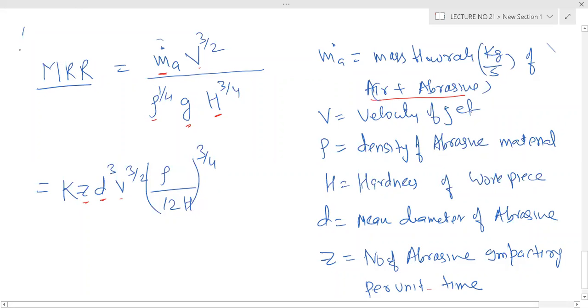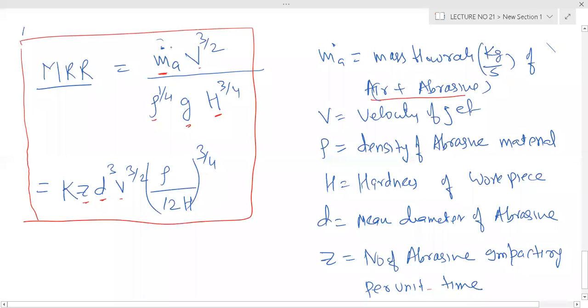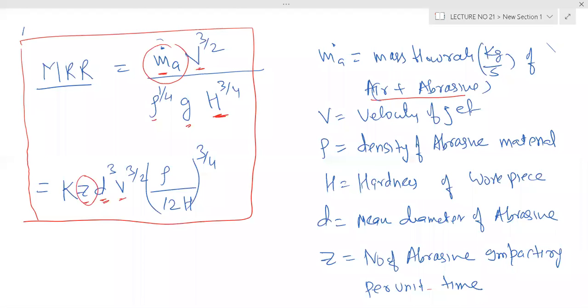Now you can find a lot of information from this. When the mass flow rate increases, the metal removal rate increases. When velocity increases, the metal removal rate increases. When hardness increases, the metal removal rate decreases. The number of particles per unit time, the diameter, the mass flow rate and the velocity are all proportional. What is the doubt?